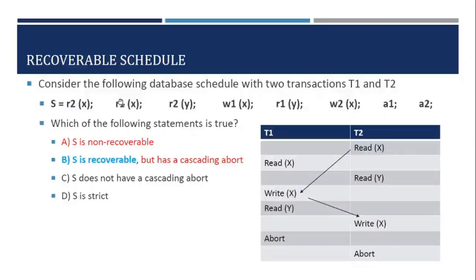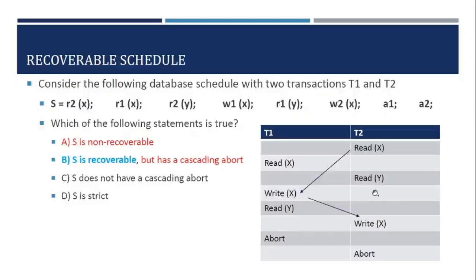Let us depict this schedule in a tabular format like this. We are provided with two transactions T1 and T2. The first operation is done by T2, read of x. Next operation is by T1, read of x.